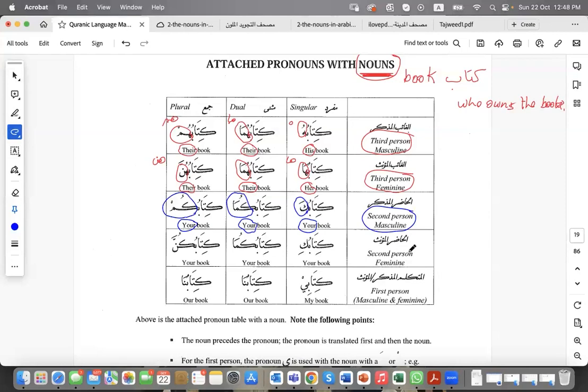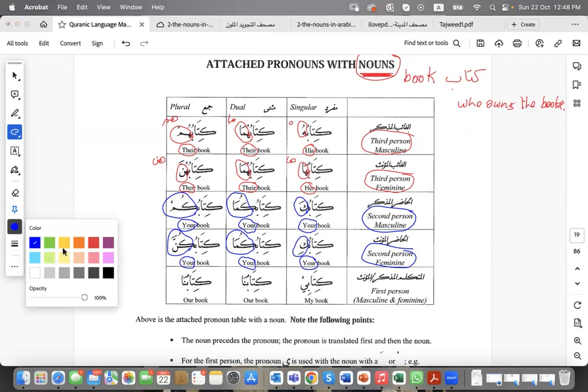But if it's second person feminine, it's going to be kitabuki, singular, using the kasra now instead of the fatha here, and it's also your book, but you are speaking to a singular feminine. Kitabukuma, also ma, your book, and you're speaking to two females. Kitabukunna, your book again, but you are speaking to a group of ladies here.